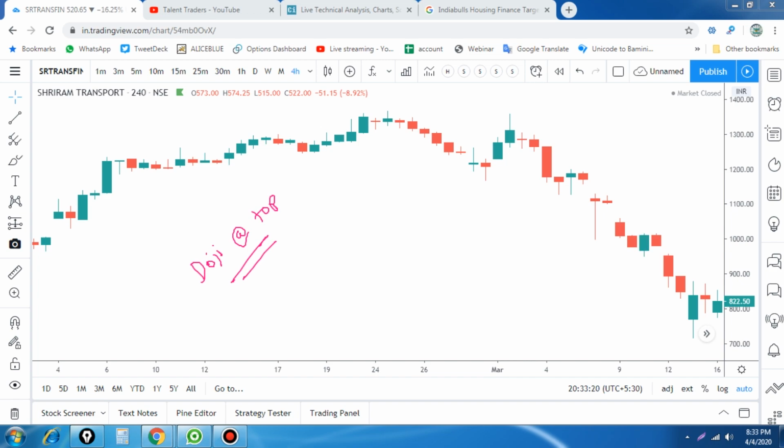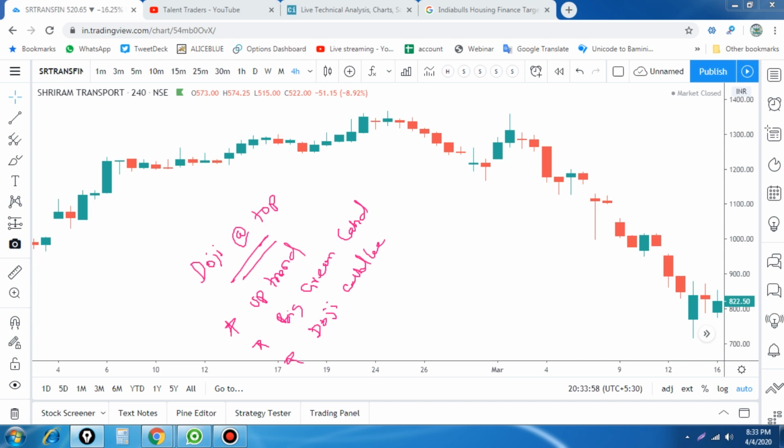If a doji type of candle forms at the highest level or lowest level, we have to find out from it whether the trend got reversed or not. So what is the criteria for the doji at the top? An uptrend must be in progress, so the stock must be in an uptrend, and the first day has a big green candle, followed by the next day a doji candle.